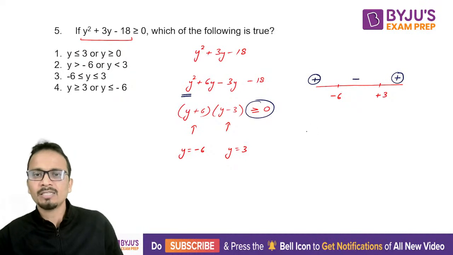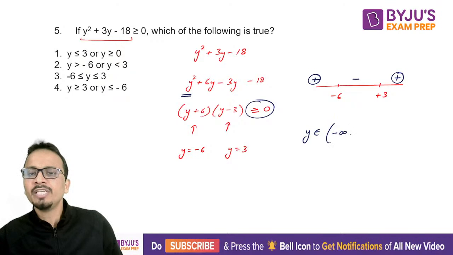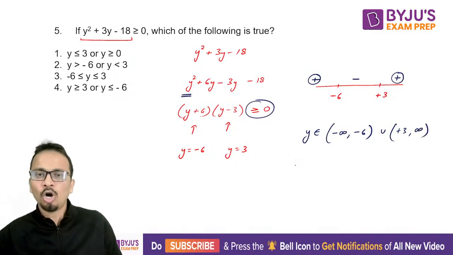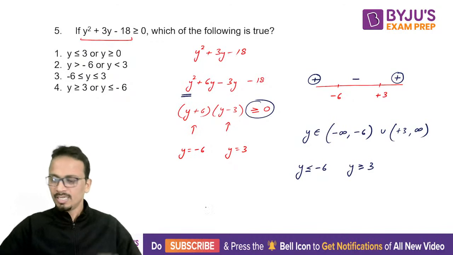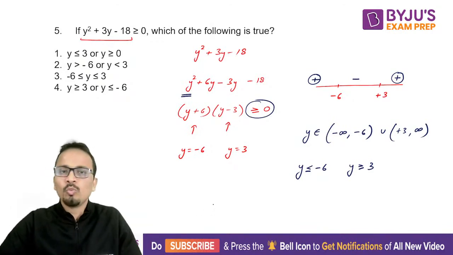So the value of y will be minus infinity to minus 6 union plus 3 to plus infinity. Or you can say that y will be less than or equal to minus 6 or y will be greater than or equal to 3. Now among the options, just choose whichever is correct.